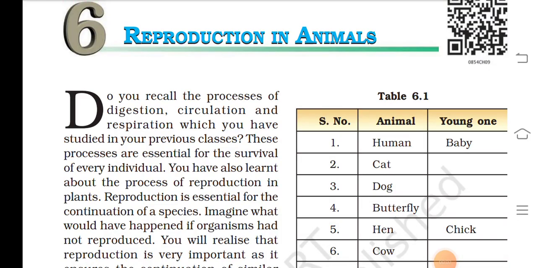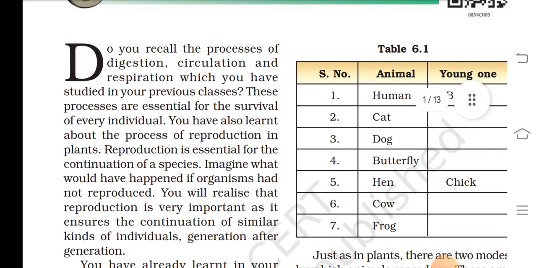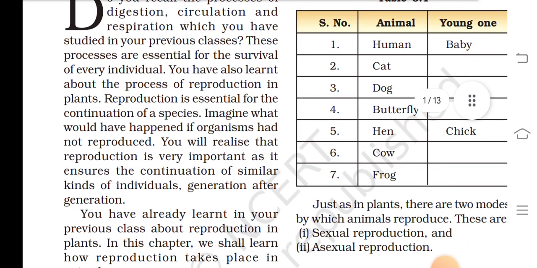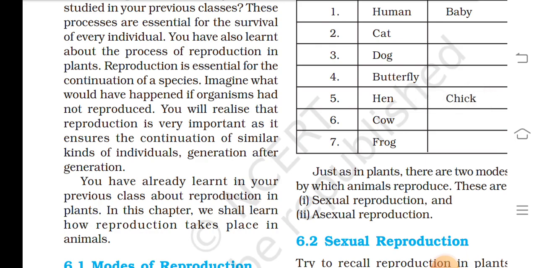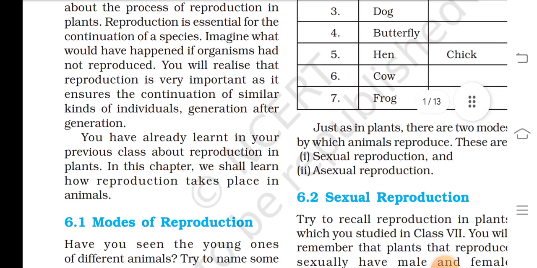In Class 8 Chapter 6, do you recall the processes of digestion, circulation and respiration which you studied in your previous class? These processes are essential for the survival of every individual. You have also learned about the process of reproduction in plants.